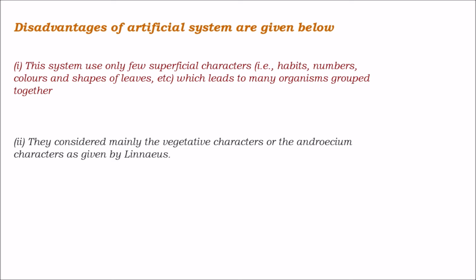The artificial system considered mainly the vegetative characters or the androecium characters as given by Linnaeus. It does not demonstrate natural and phylogenetic relationships. So one of the important drawbacks is that it does not demonstrate natural and phylogenetic relationships.